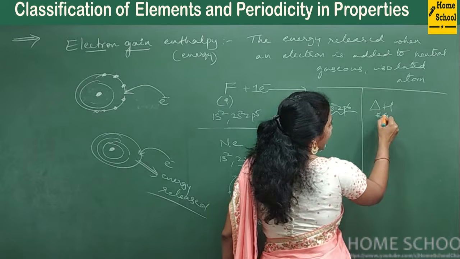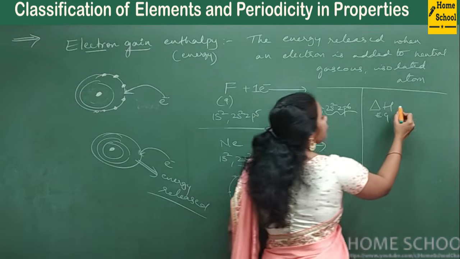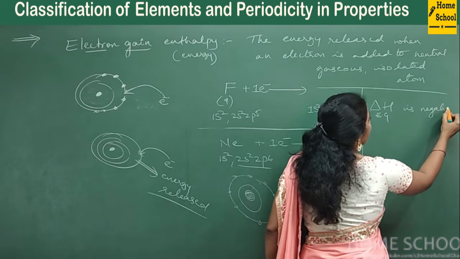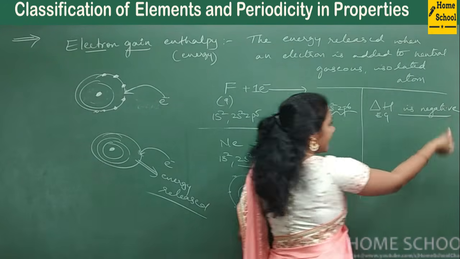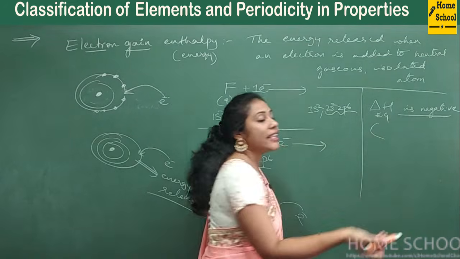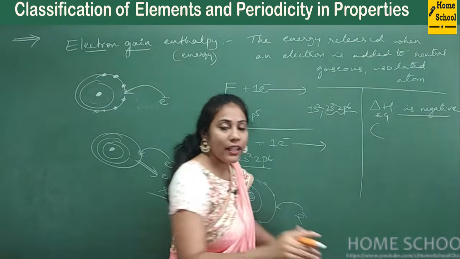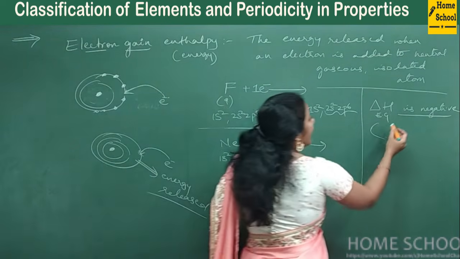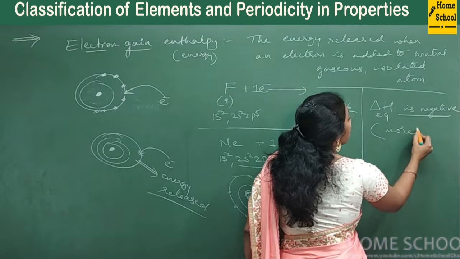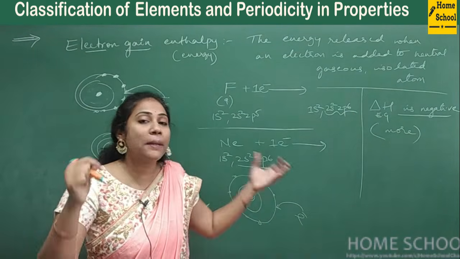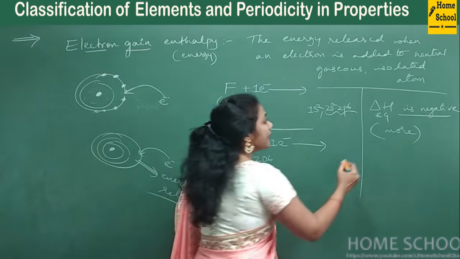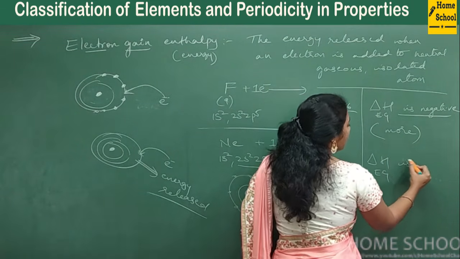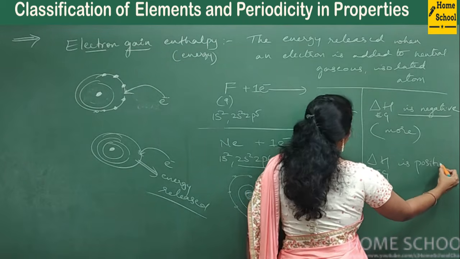So Eg means electron gain enthalpy. Electron gain enthalpy is negative. Most of the times it is negative. So when it is negative, we say electron gain enthalpy is high. Okay, so when electron gain enthalpy is negative, we say electron gain enthalpy is more, very high for a particular element. And if electron gain enthalpy is positive, it can also be positive.